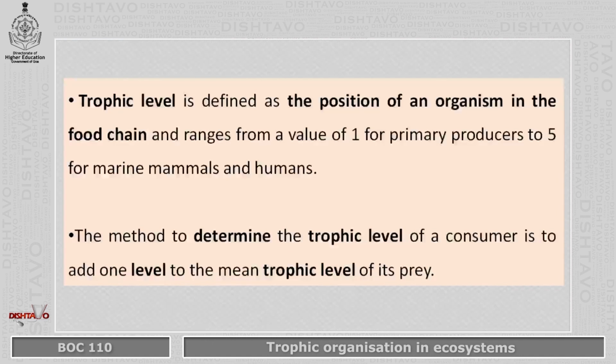Now, how to determine the trophic level of a consumer? In order to understand that, all that we have to do is add one level to the main trophic level of its prey. That means whatever the consumer is eating, you have to understand the trophic level of that particular thing. Accordingly, take its main trophic level, add one more, and that is the trophic level of the consumer. Remember, we have primary consumers, secondary consumers, tertiary consumers, and it can go higher.